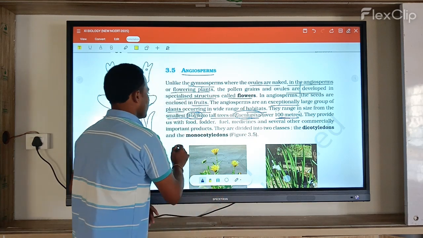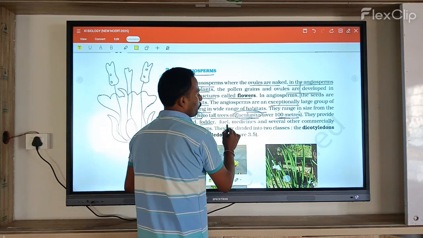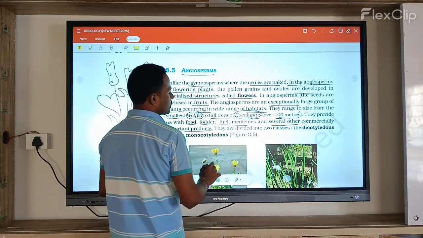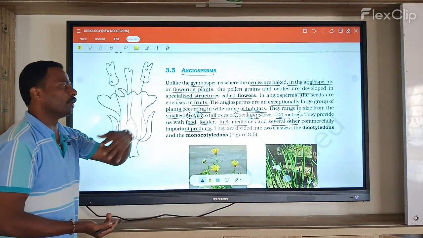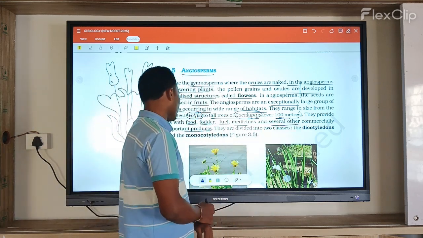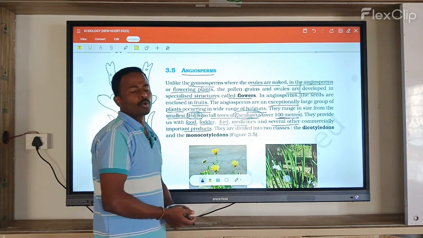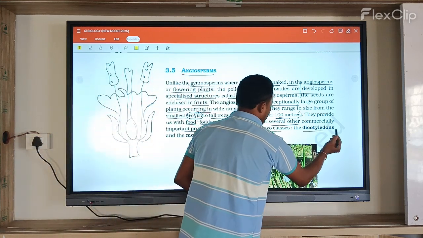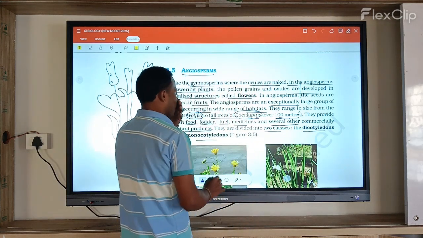Now, angiosperms provide food, fodder, fuels, medicines and several other commercially important products. They are divided into two classes: one is dicotyledons and another is monocotyledons.